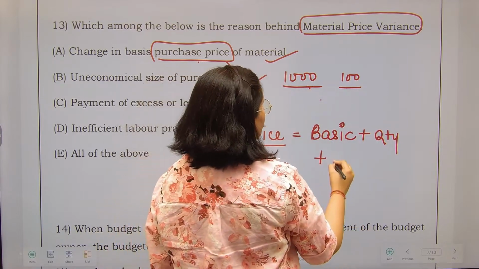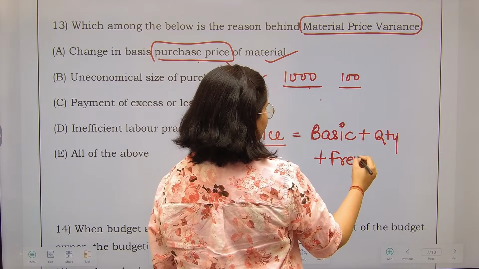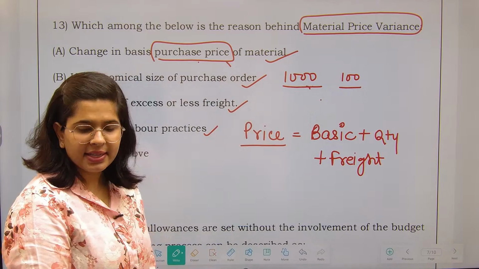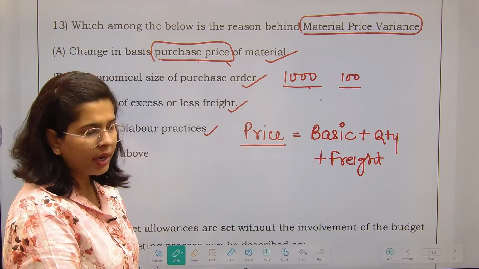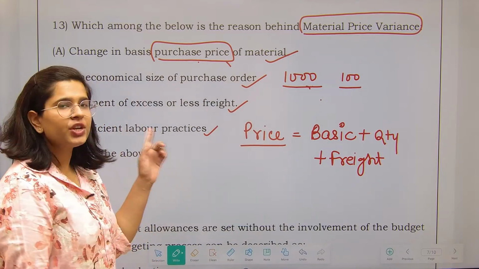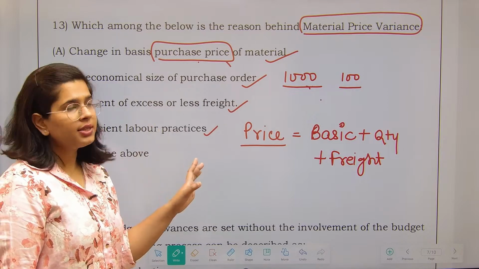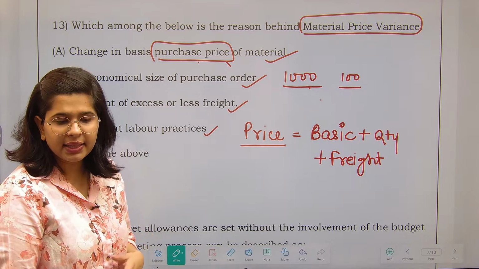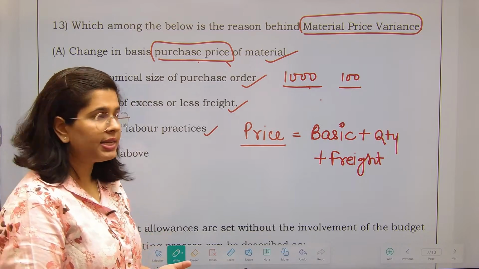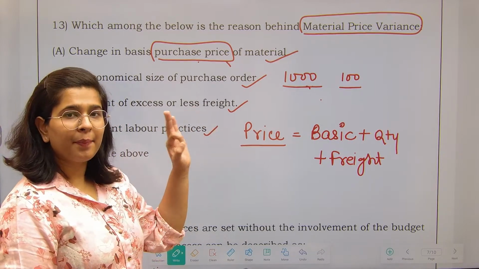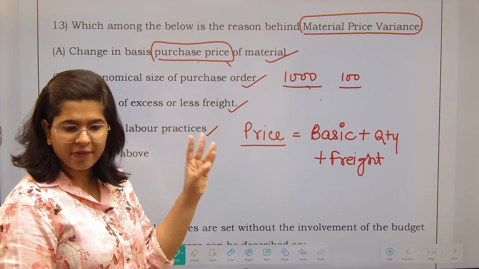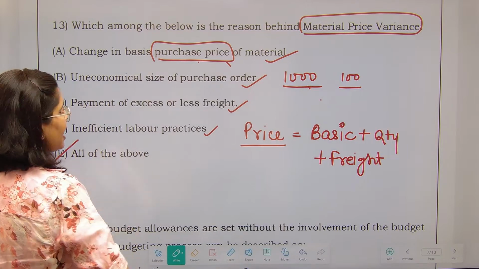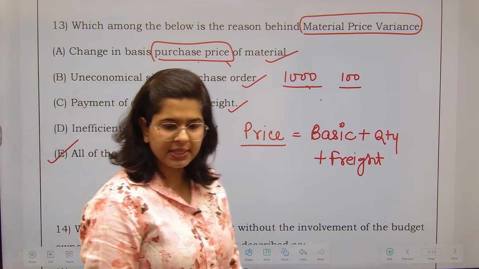Apart from that, it also includes your freight, right? Freight, etc. They are also included over here. And inefficient labor practices, because when we calculate the price variance formula, we also take the labor hours. We also consider it. So that is why price, labor hours, everything is going to impact your material price variance. Hence, all of the above is the answer.